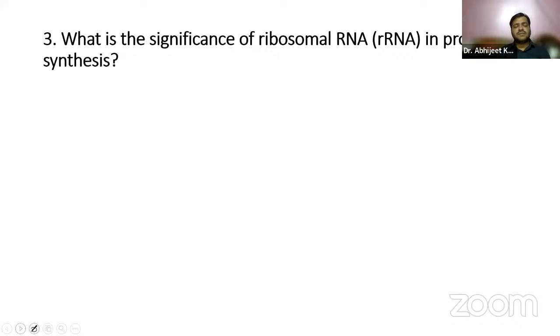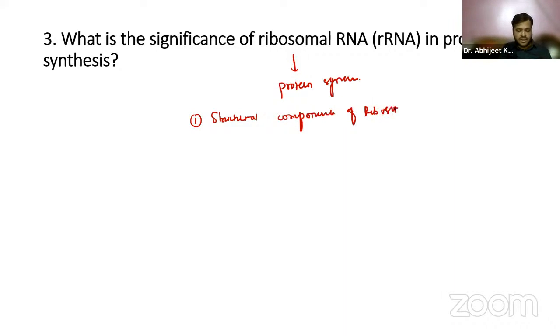rRNA we have just discussed, we have already discussed it in the last class also, right? Now, this rRNA basically helps in protein synthesis. Remember, guys, they are the structural components of ribosomes, right?